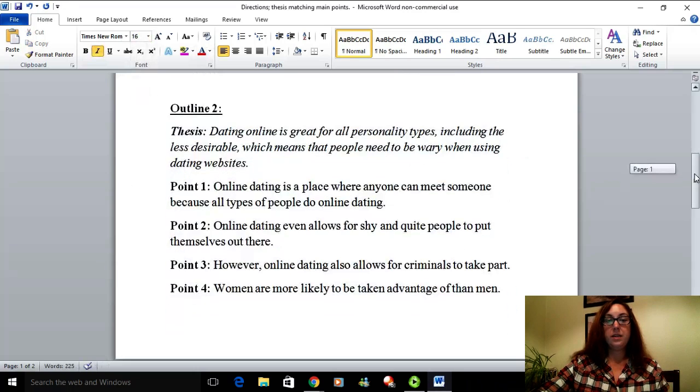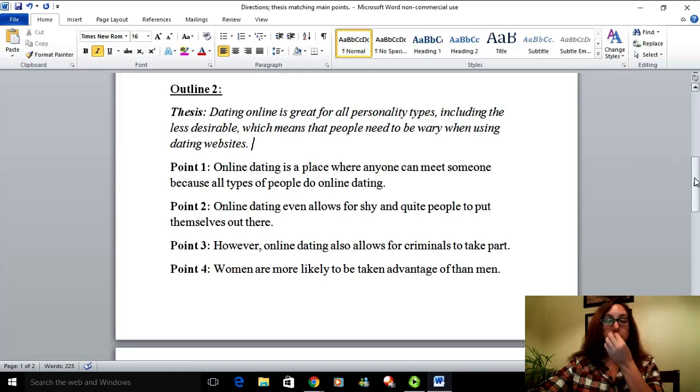So we're going to look at the dating online is great for all personality types, including the less desirable, which means that people need to be wary when using dating websites. This is called an umbrella thesis. It doesn't list out every single main point, but every single main point must still be covered by that thesis statement. So covered literally like an umbrella. So the first place says online dating is a place where anyone can meet someone because all types of people do online dating. All personality types, all types of people.